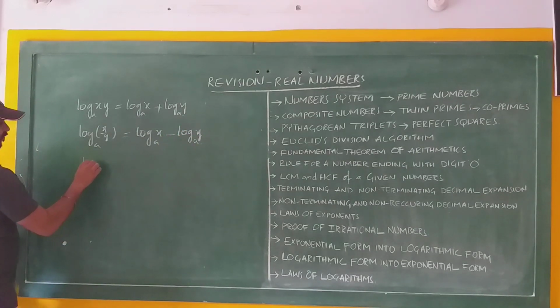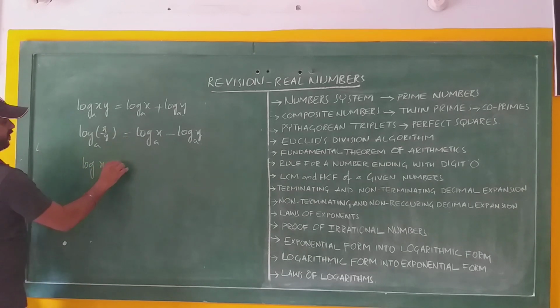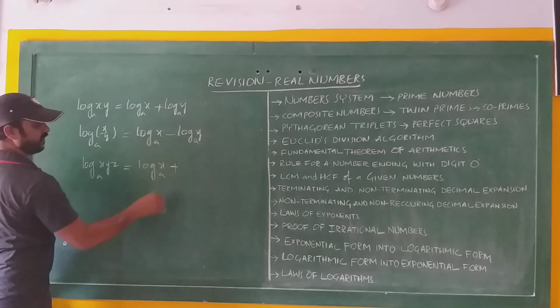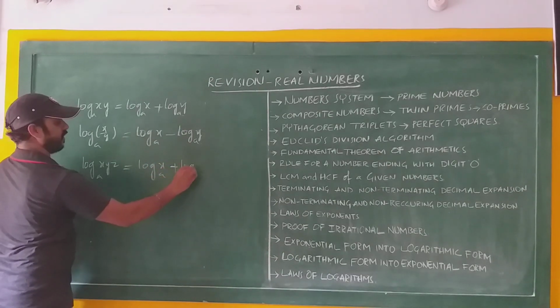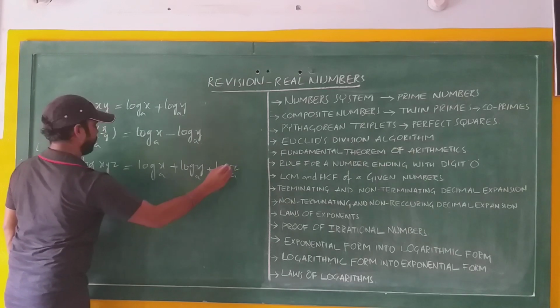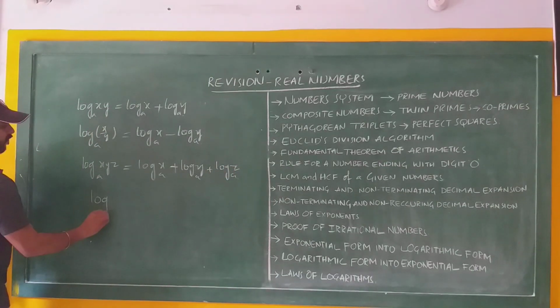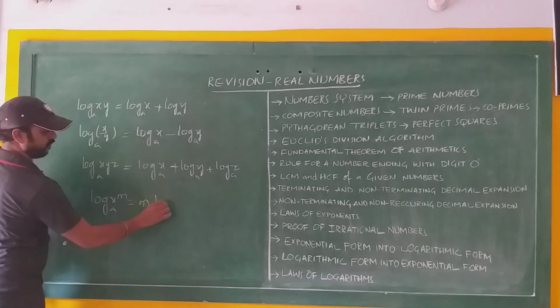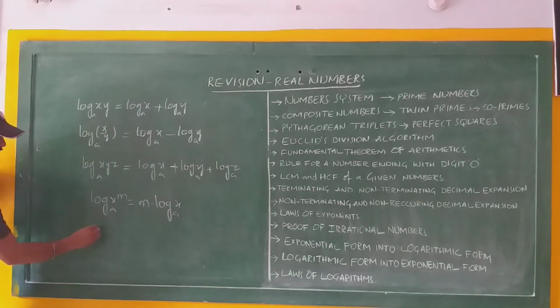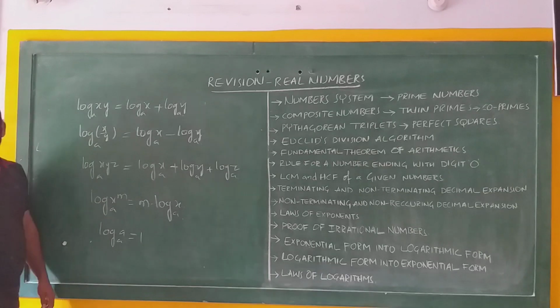Log of xyz to the base a can also be written as log of x plus log of y plus log of z, all to the base a. Log of x to the power of m to the base a equal to m into log of x to the base a, and log of a to the base a equal to 1.